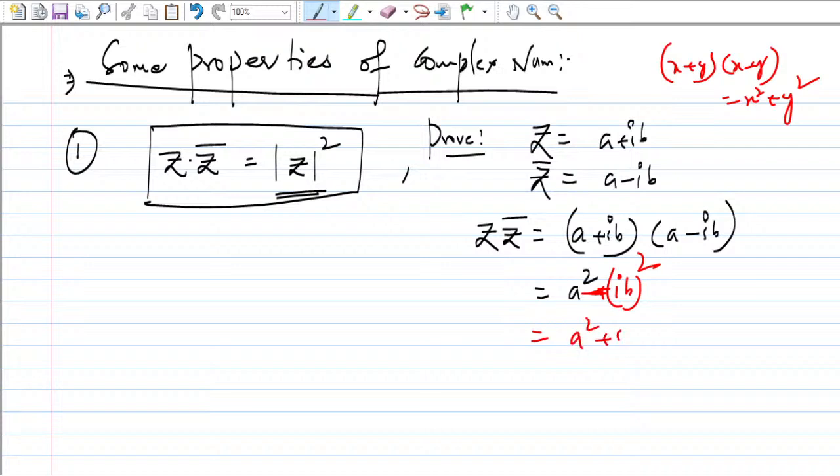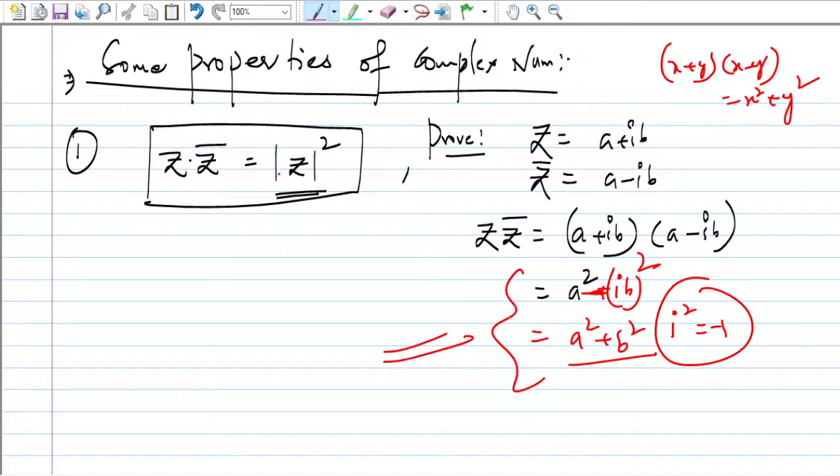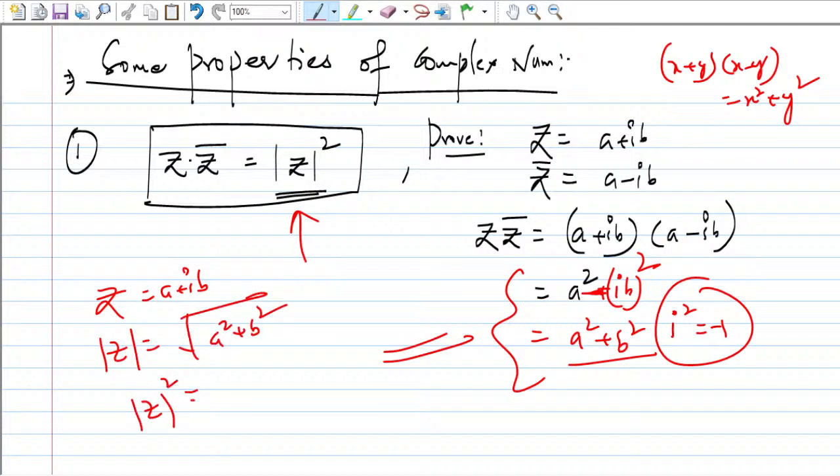So we get a square plus b square, because iota square is minus 1. This is how we prove it: z is a plus iota b, the modulus of z is the square root of a square plus b square, and the square of the modulus is a square plus b square.